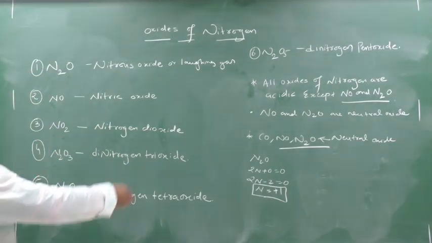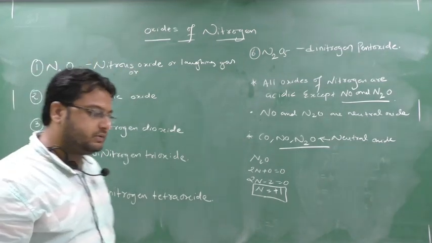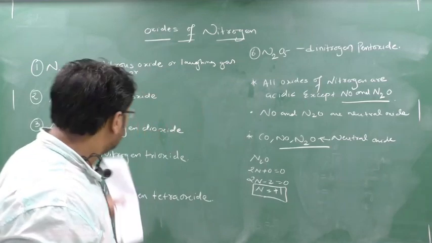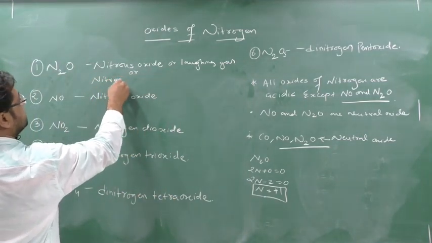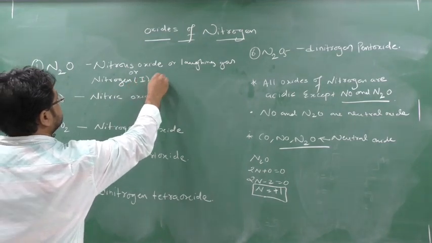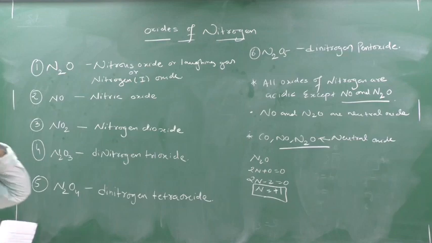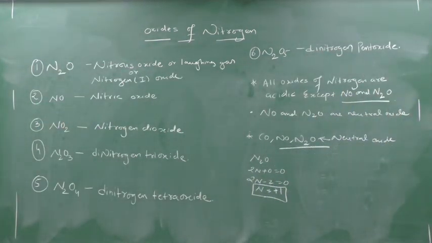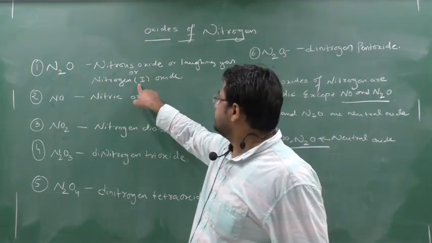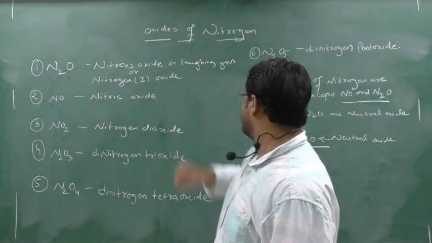Another name, according to the nomenclature method we studied in redox reactions, will be nitrogen(I) oxide. Clear? Why this 1? Because the oxidation number of nitrogen in N2O is 1. That's why nitrogen(I) oxide.